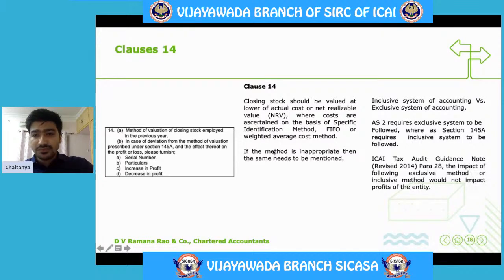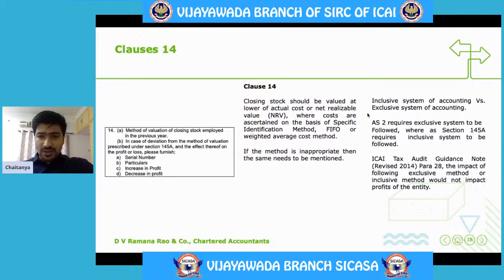What is this 145A? Before knowing this 145A, we have to know what is this inclusive system of accounting versus exclusive system of accounting.